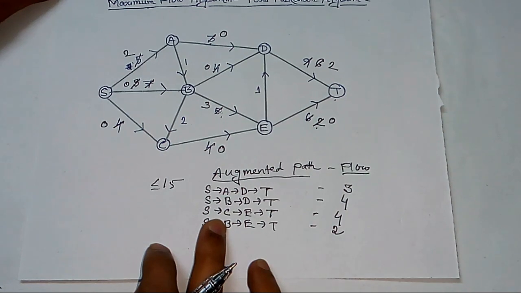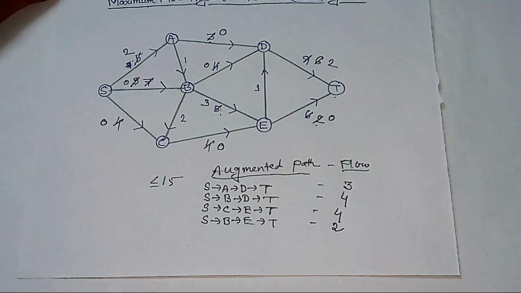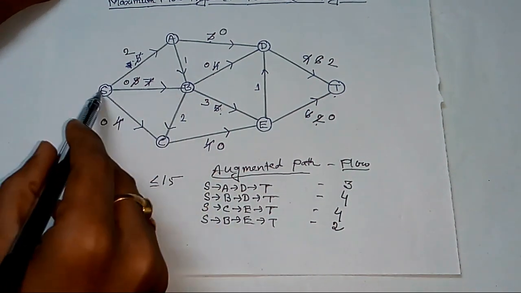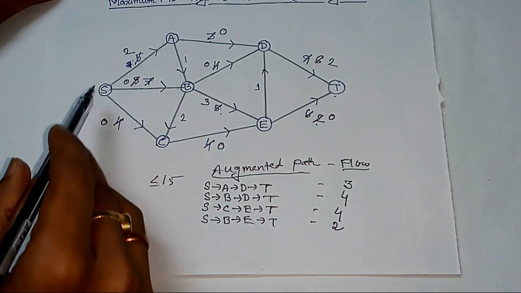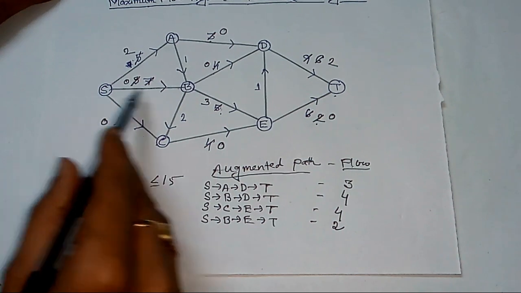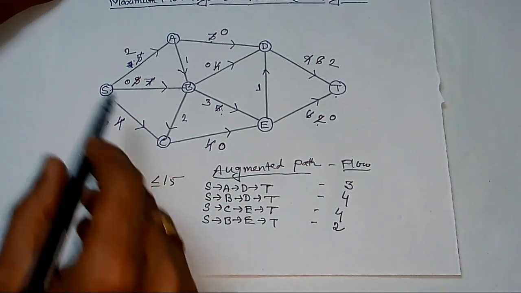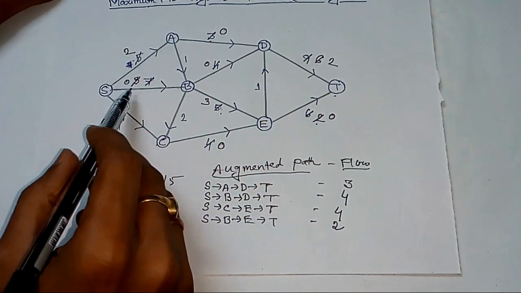Next, we have to find whether there is any more augmented path or not. Here you see that the capacities of SB and SC are exhausted. So we can't send any flow through these paths. So only one path is remaining, that is from S to A, where we can send flow.